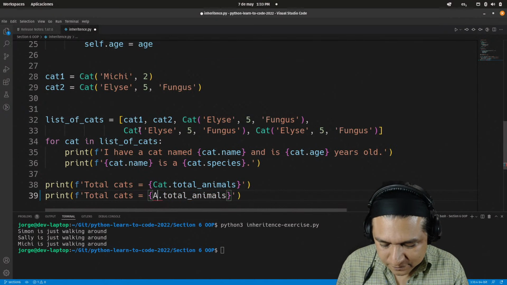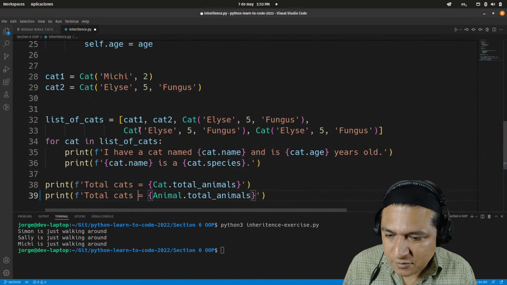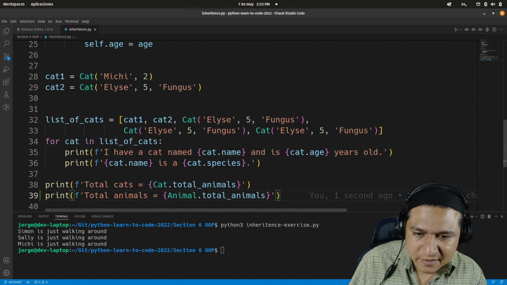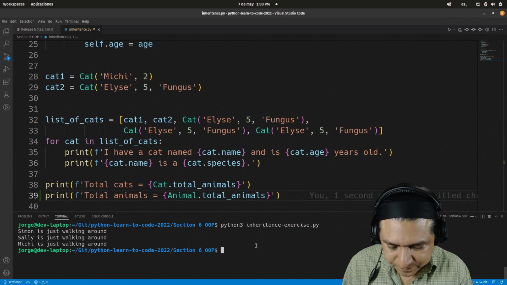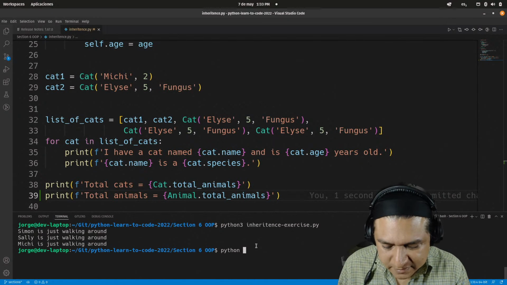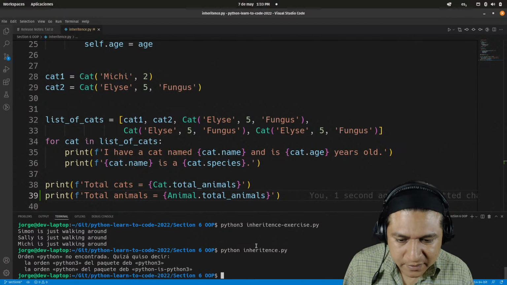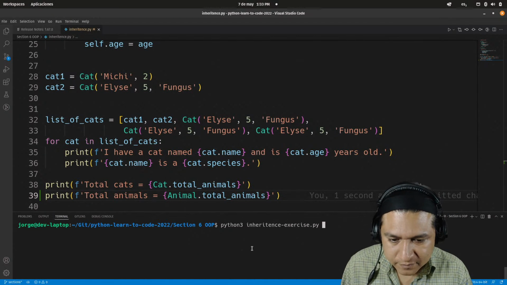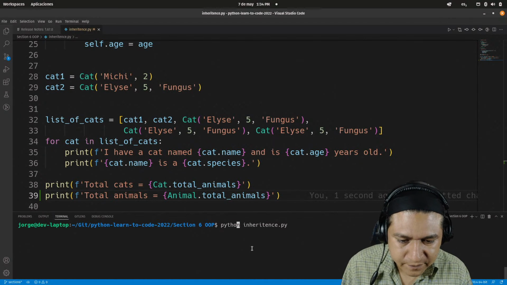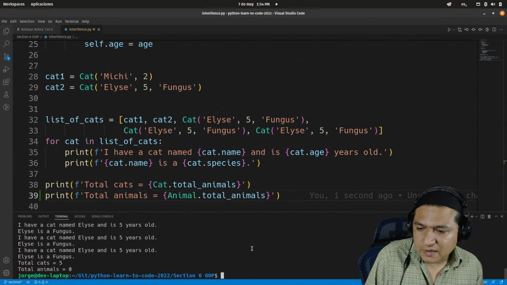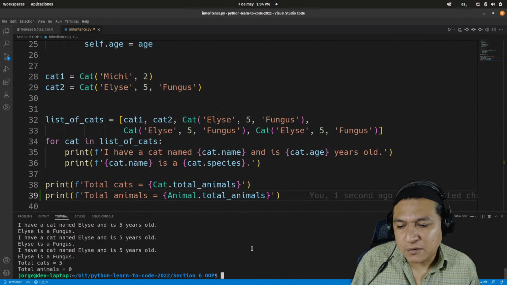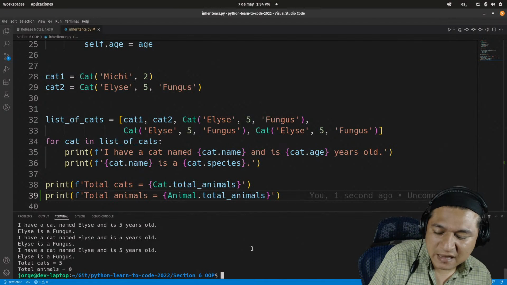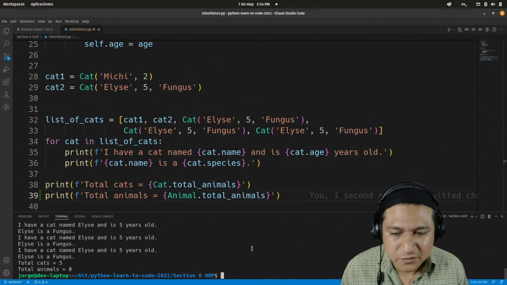The second one is going to be animal. I have any number of cats. Python inheritance.py. What? Oh yeah, I meant Python 3. So I have 5 cats but 0 animals. That doesn't make any sense. So I should have 5 cats and 5 animals.